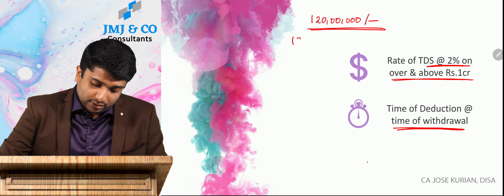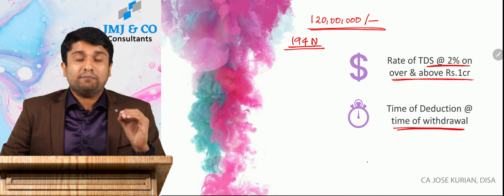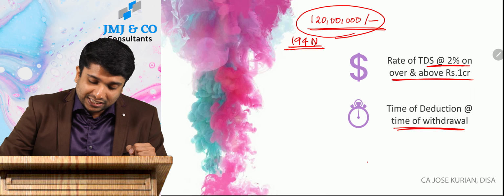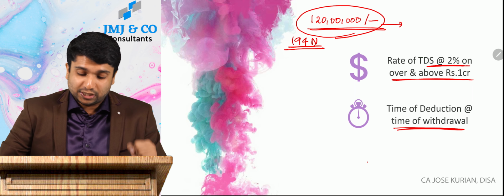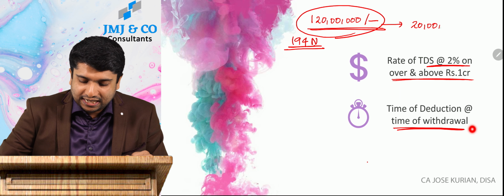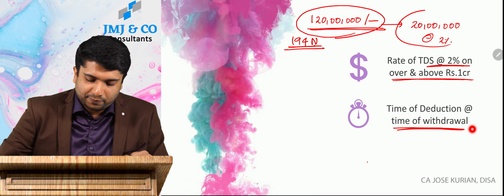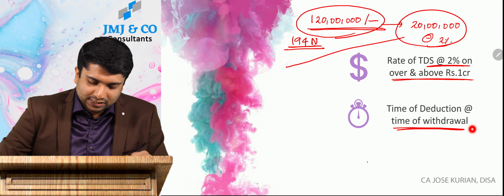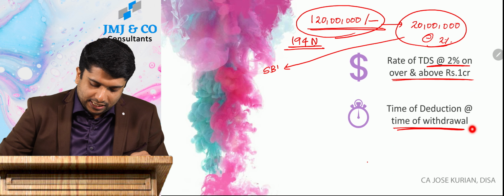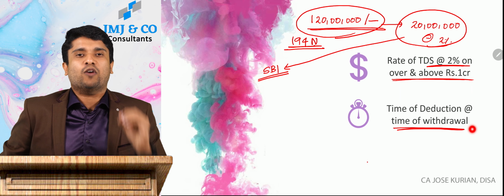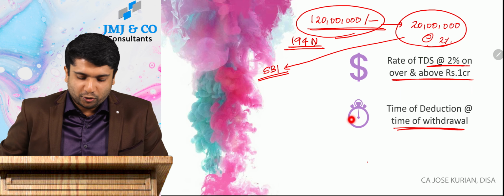Then under 194N, the State Bank of India is required to deduct TDS on the excess, that is on 20 lakhs, at the rate of 2%. TDS will be deducted by the State Bank of India at the time of withdrawal. That's what section 194N states.